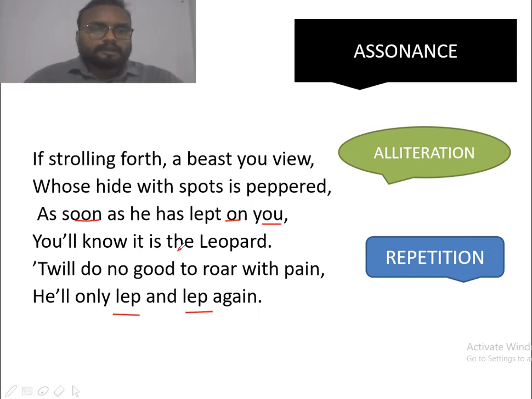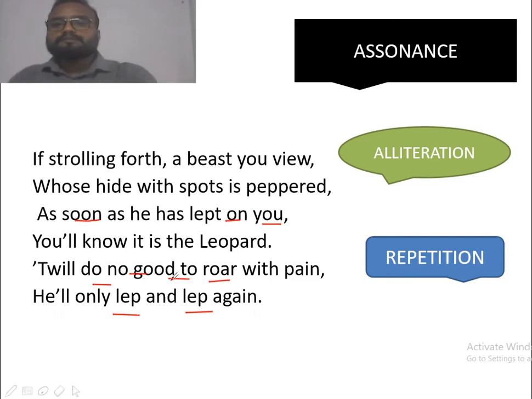In the fourth line as well, you can find that O sound is prominent. It will do no good to roar with pain. So O sound is prominent. It again forms a literary device that is known as assonance.